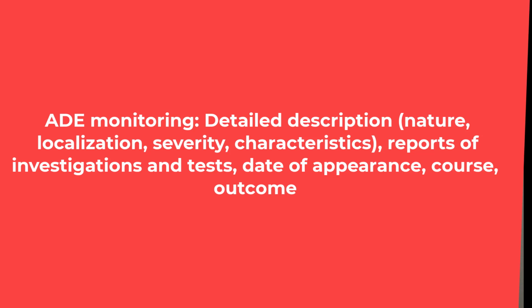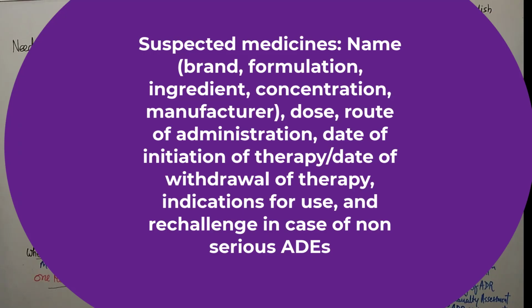When it was identified, what was its date, and what was the outcome. Then which medicine caused this, meaning the suspected medicine: what is the name of the drug, like proprietary name as well as brand name, formulation, ingredient, what kind of ingredient, concentration, manufacturer, dose, route of administration, date of initiation of the therapy as well as date of withdrawal of the therapy. That is important, when we started and when we stopped.